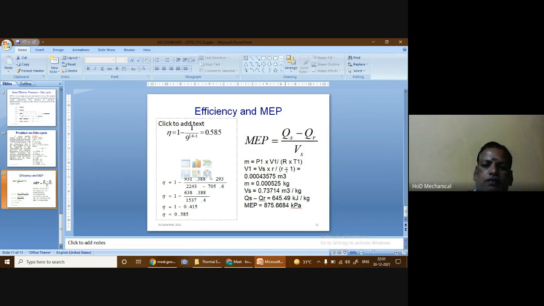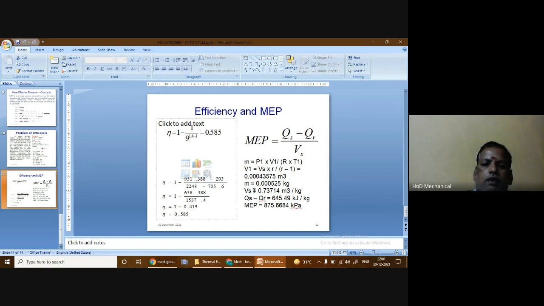Using this formula, we found the value of V1 as 0.00043575 meter cube. This value of V1 is substituted here to find the mass of the substance m in kilogram. Okay, so the value of m is found to be 0.000525 kilogram.